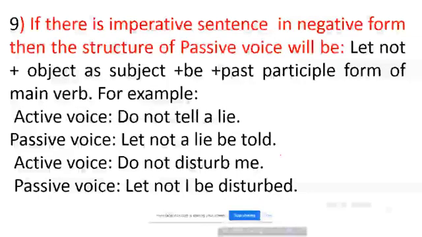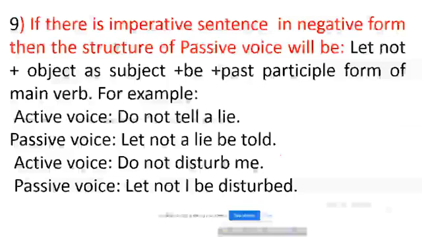Do not write it. Let not it be written. I am telling you this structure again. If you find that imperative sentence is in negative form, then the structure of passive voice will be let not plus object as subject plus be plus past participle form of main verb.